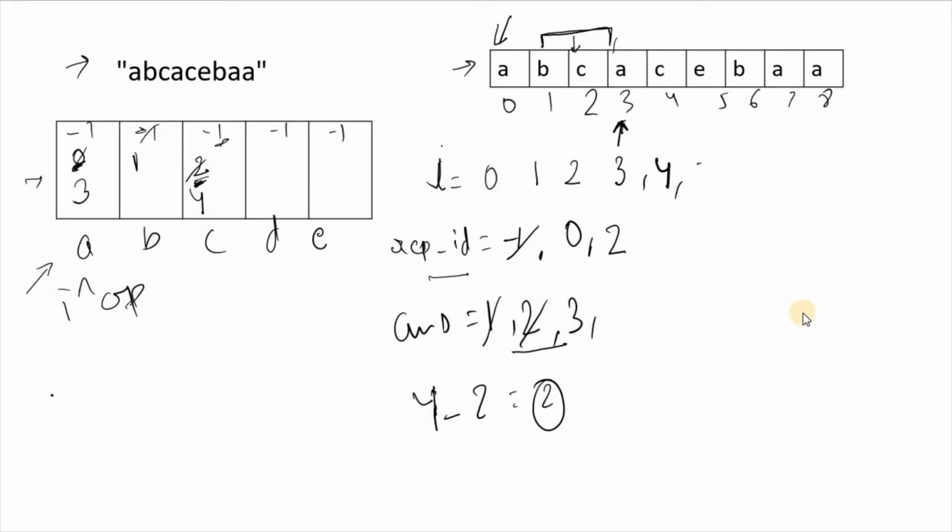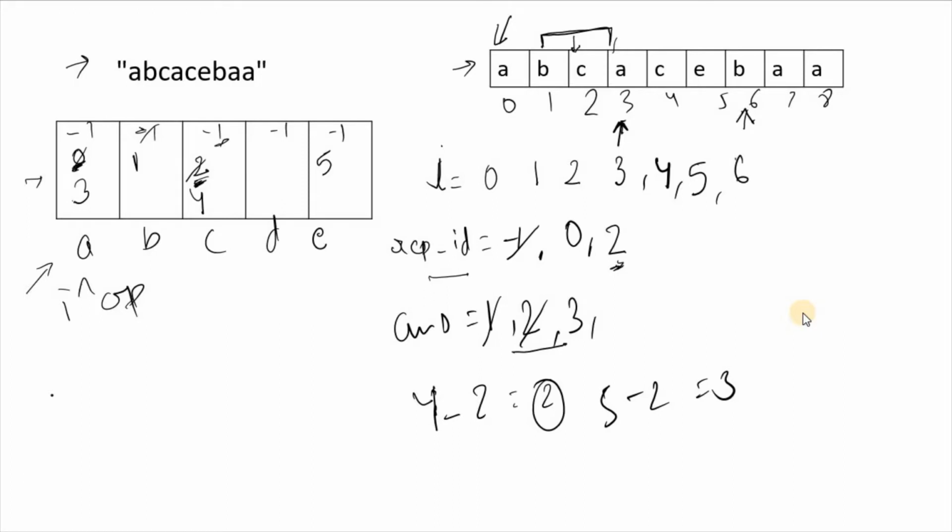Now move to 5. E hasn't occurred any time because it is -1, so we'll replace it in the map with 5, the index of E, and now again calculate our answer. The repeated character index is 2, so 5 minus 2 is 3, so again our answer is 3, it's the same. Now let's move to index 6, so now I is 6, we are at B.